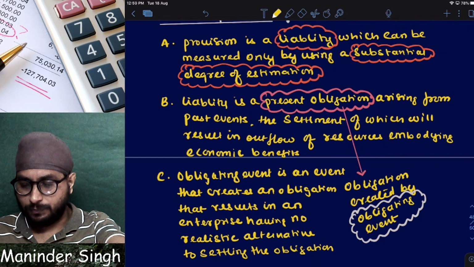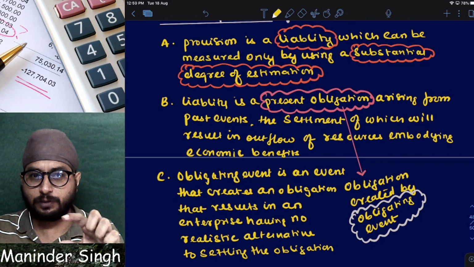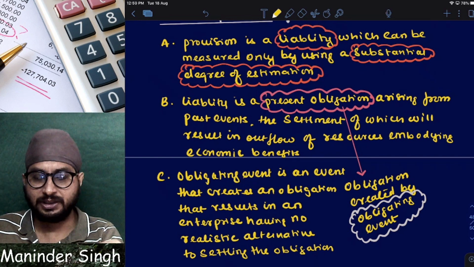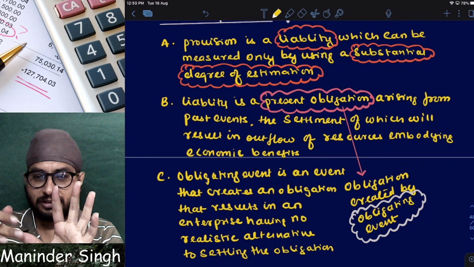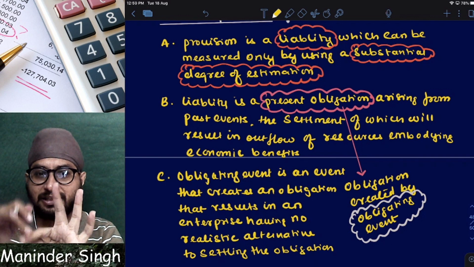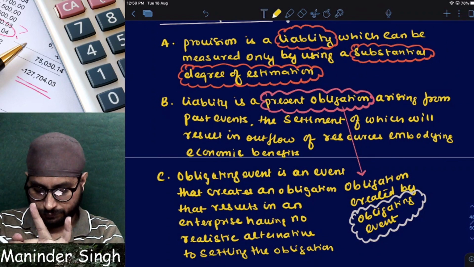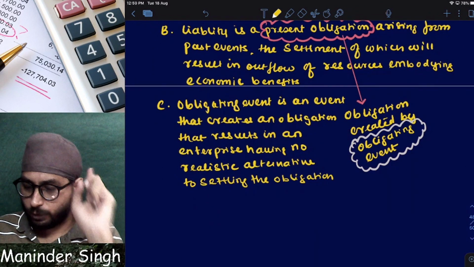Problem is, I can explain the definition of provision in one line. I can explain it in just 2 minutes. But if I explain like this, you will never be able to understand the difference between contingent liability and provision, which is important for the exam. Clear? Now tell me, what is an obligating event?